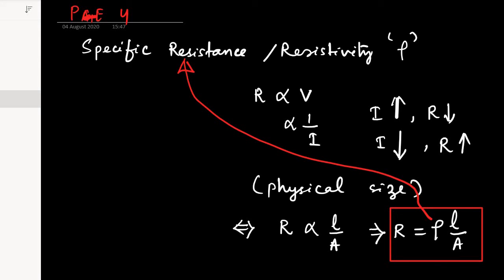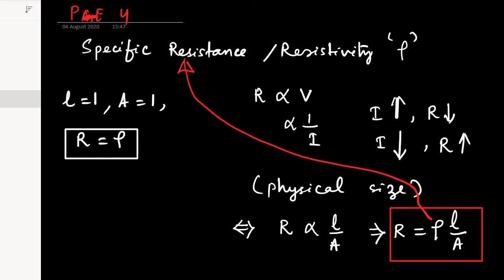Now R equals rho L by A. If L equals 1 and A equals 1, then we can write resistance is equal to resistivity, isn't it? If the length and area of a conductor are numerically equal to 1, then the resistance will be equal to the specific resistance or resistivity of that particular conductor.